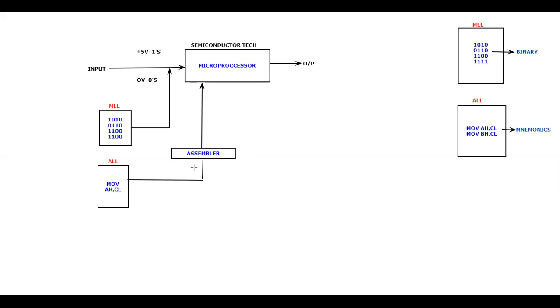Again I'll tell, because in my previous videos I have spoken about the so-called assembler. What is system software? I have spoken about it in my last class. So assembler is a system software which will take assembly level language as input and convert it into, what type of language, you tell me? Yes, it is going to convert it into machine level language. Once it is converted into machine level language, you can give it as an input, and immediately the microprocessor will understand it, and you're going to get the output.